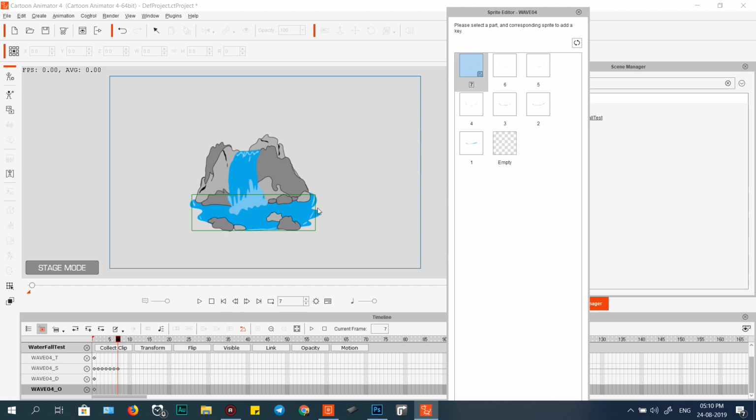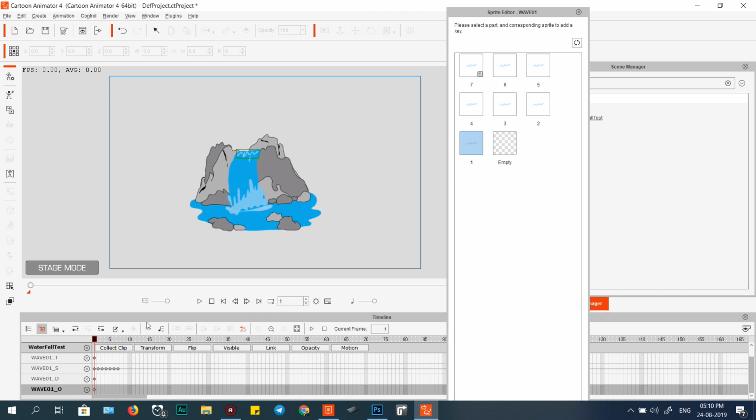For the first frame, don't forget 1. Okay, 1 down, from 7, 6, 5, 4, 3, 2, 1. Easy.